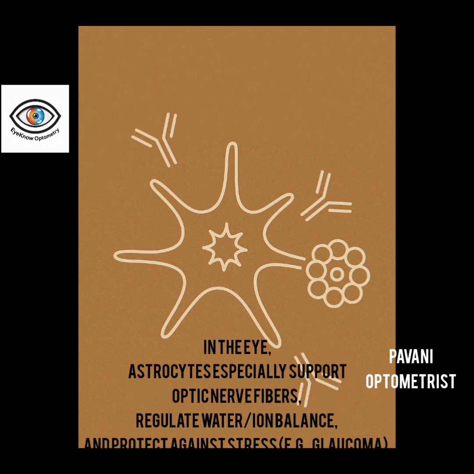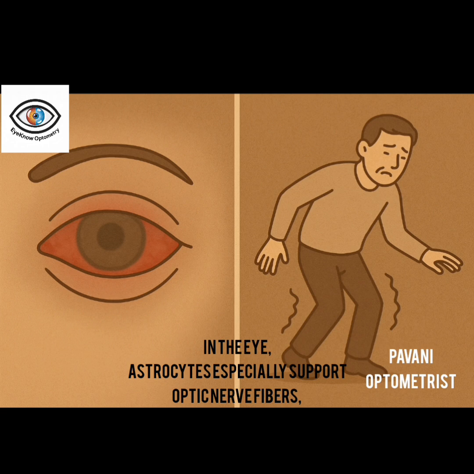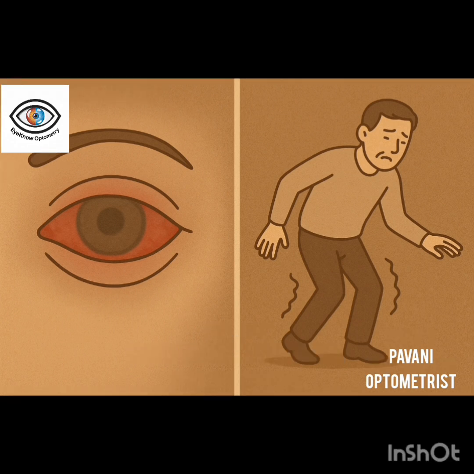So when there is NMO, these AQP4 IgG antibodies bind to AQP4 water channels on astrocytes. This activates the complement cascade, which leads to astrocyte destruction and causes secondary damage, which leads to oligodendrocyte loss, demyelination and neuronal death. And when it comes to the optic nerve, it leads to optic neuritis and retinal ganglion cell death. The main trigger factors for this are infection, stress, vaccination and genetic predisposition. It may not be hereditary, but as autoimmune diseases are hereditary, there is a tendency that it may run in